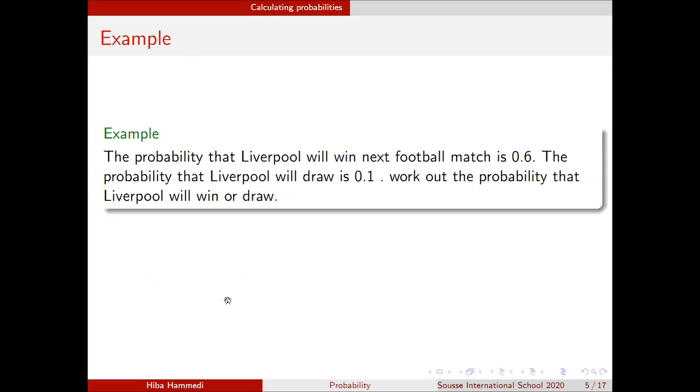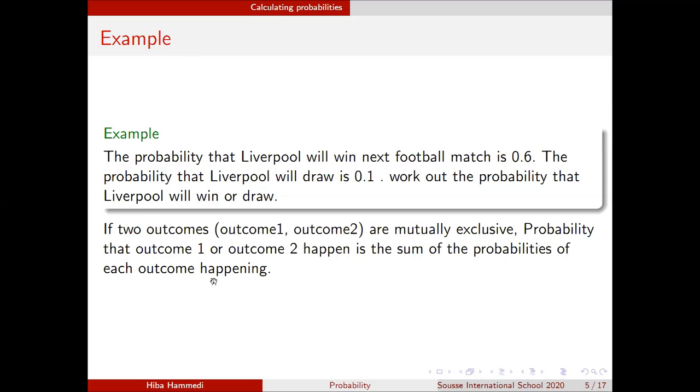Let's take another example. Right, so work out the probability, we are in the same example, work out the probability that Liverpool will win or draw. A very good rule that you need to remember is that if you have two outcomes and you know the probability of those, and they are mutually exclusive events, they can't happen at the same time, then the probability of the first outcome or the second outcome happening is exactly the sum of the two probabilities, okay?